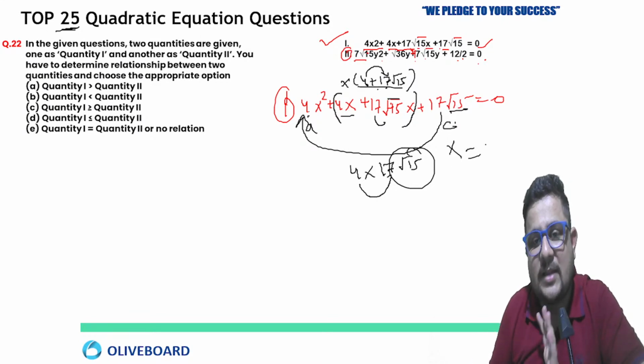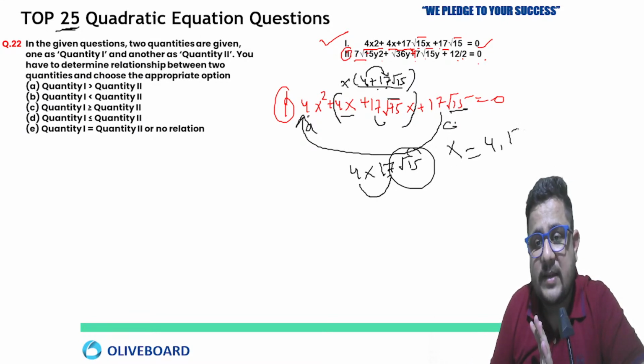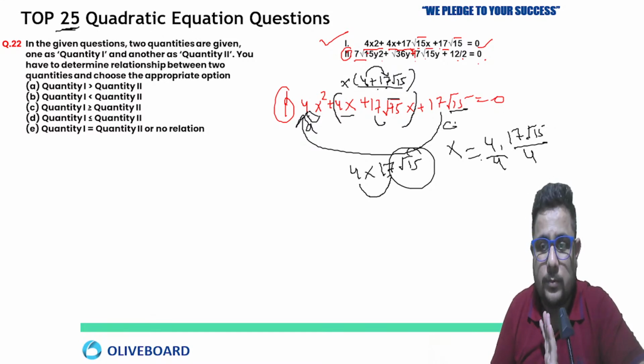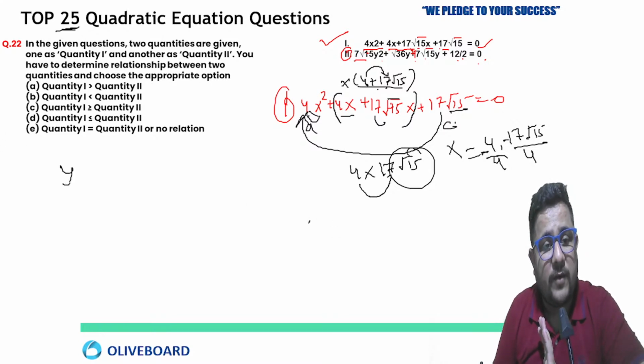You can directly take the values here, 4 and 17 square root 15, and the coefficient of x square is 4, so 4 by 4, and 17 square root 15 by 4. Both will be negative here. Similarly, you can go for y.